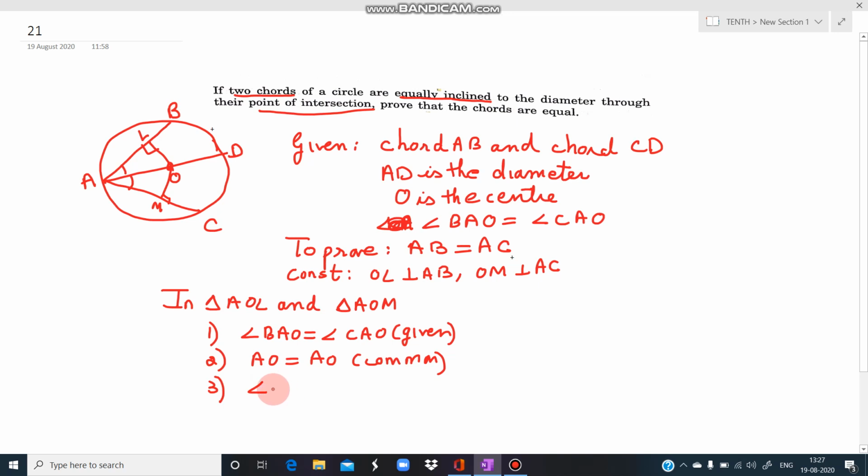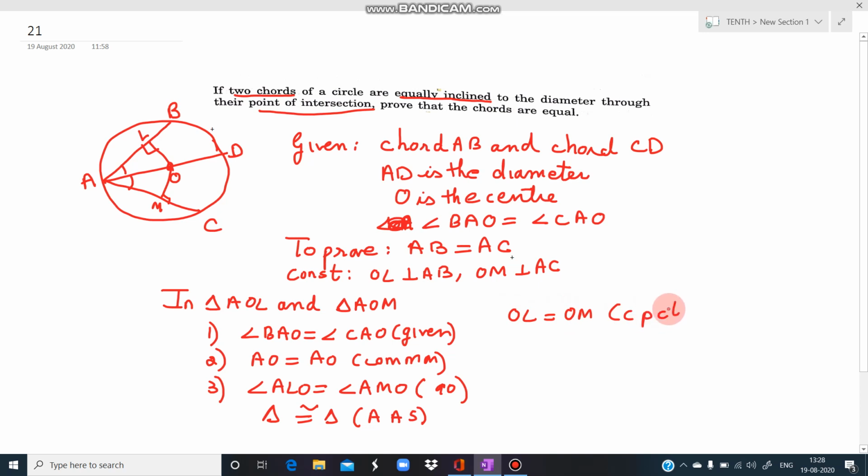Thirdly, angle ALO is equal to angle AMO because they are 90 degrees each. So from here we conclude that these two triangles are congruent. I have not written the name but you have to write it. They are congruent by angle-angle-side, two angles and one side, not in order. So if they are congruent, that means OL is equal to OM by CPCT.